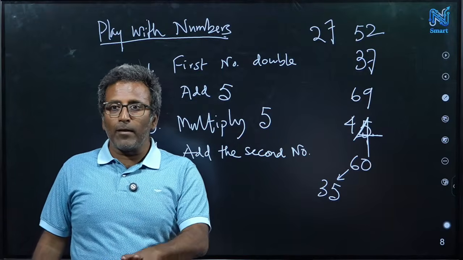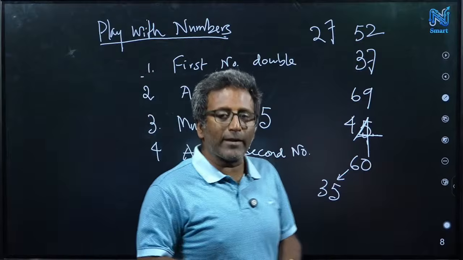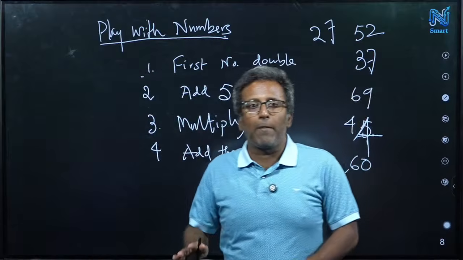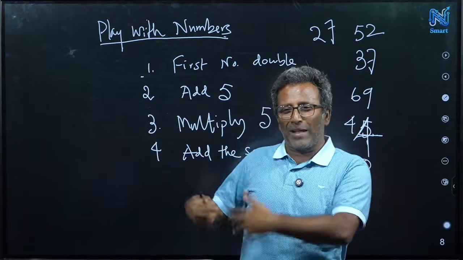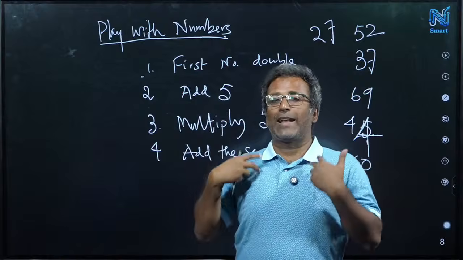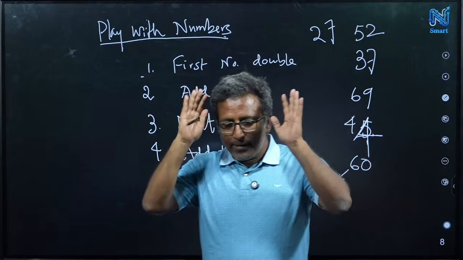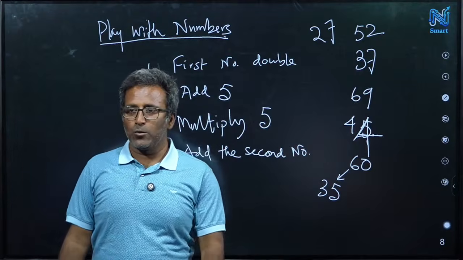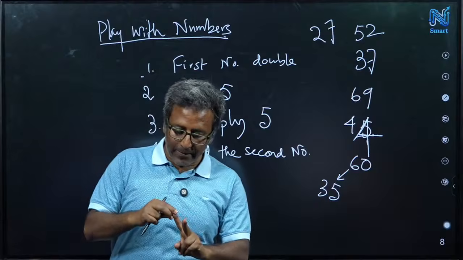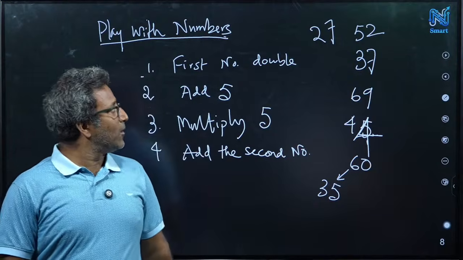Just knowing the method is not enough. That will be kind of a lazy thing. You have to know the reason behind the method, why this method works. So we have to find two things: identify the method and why the method works.